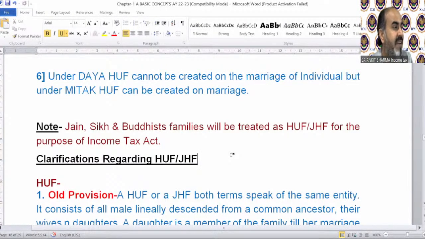Second point of definition of individual. Khushi, you can scroll back the video and you can understand the meaning of the second point of individual. Of course, the second point says if you are a minor or unsound mind person and you have some income, then you can pay tax through your guardian, etc. Because an unsound person or a minor cannot make a contract.